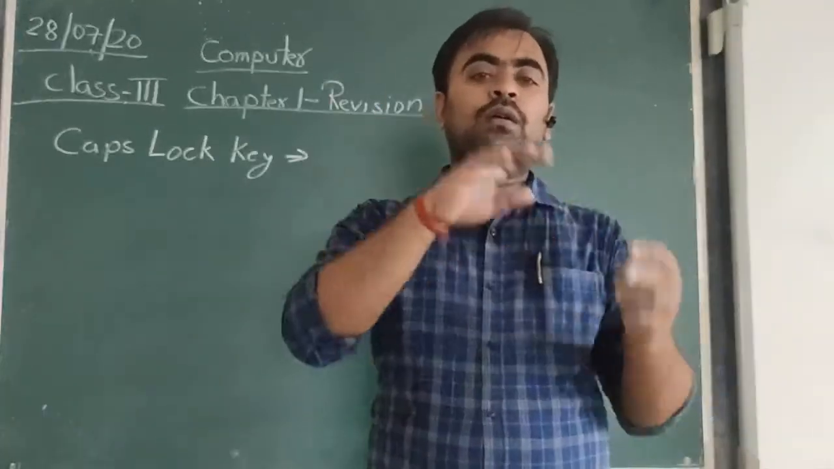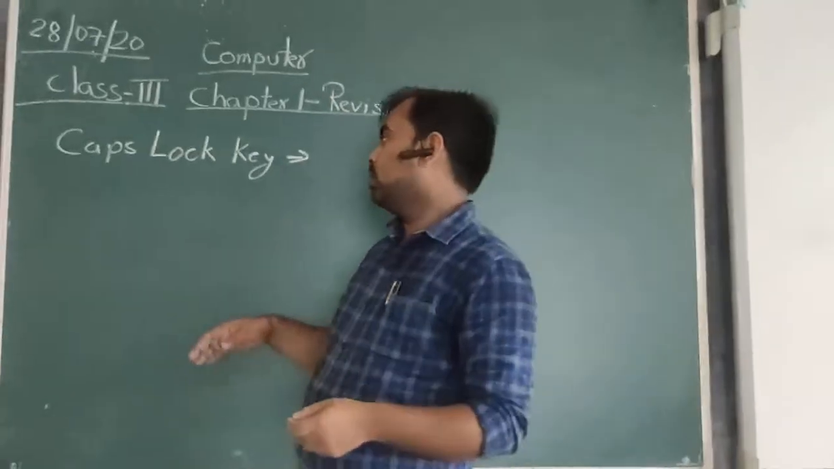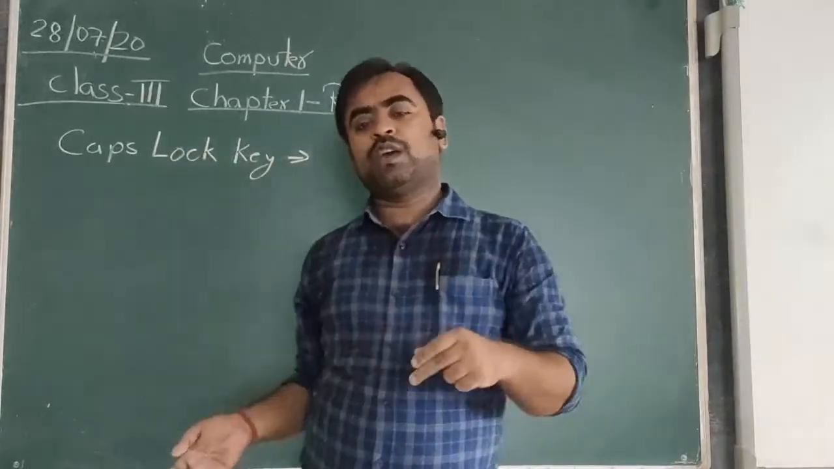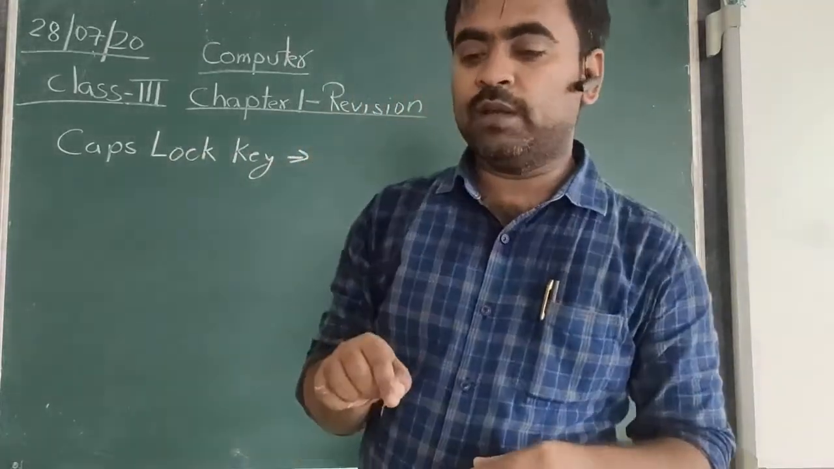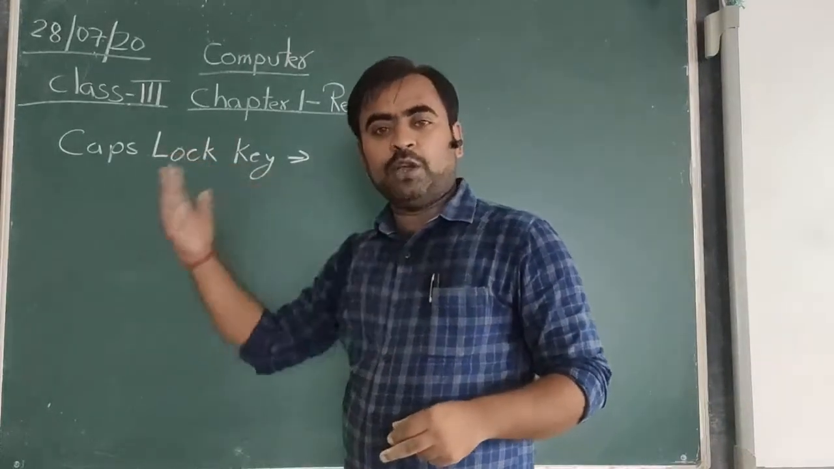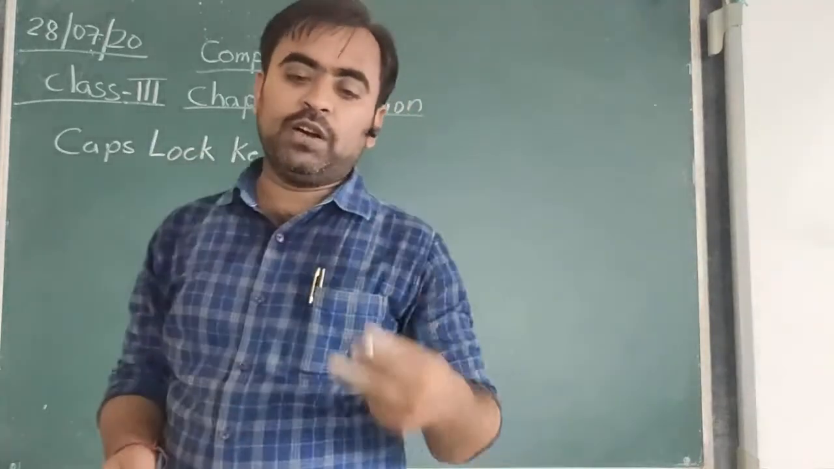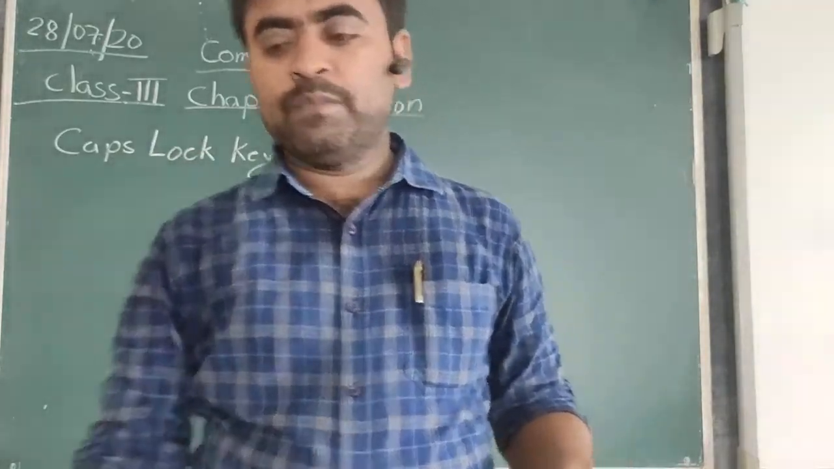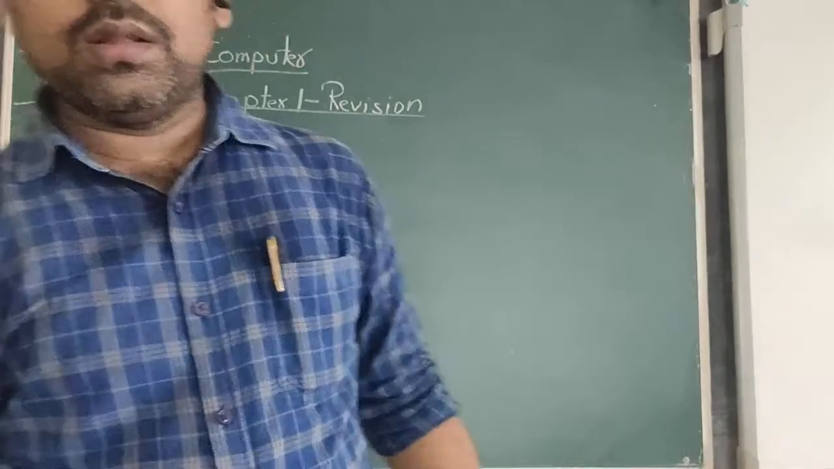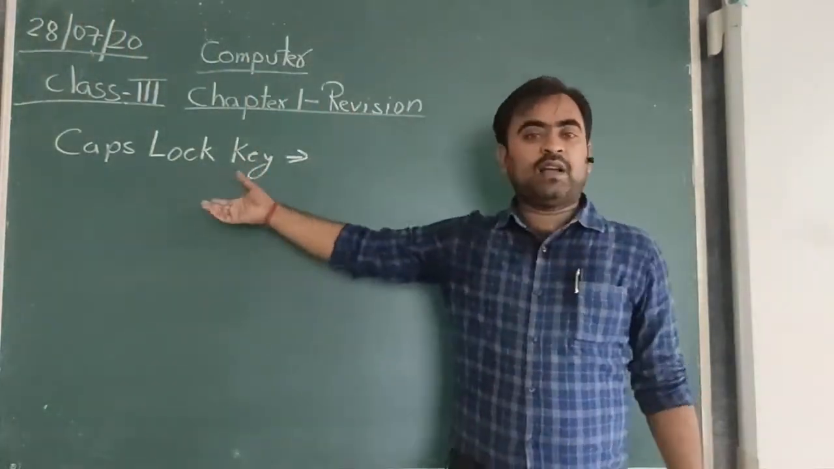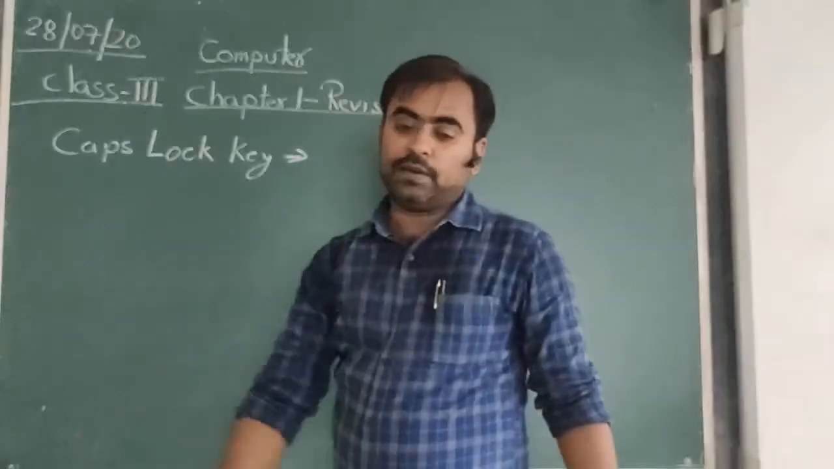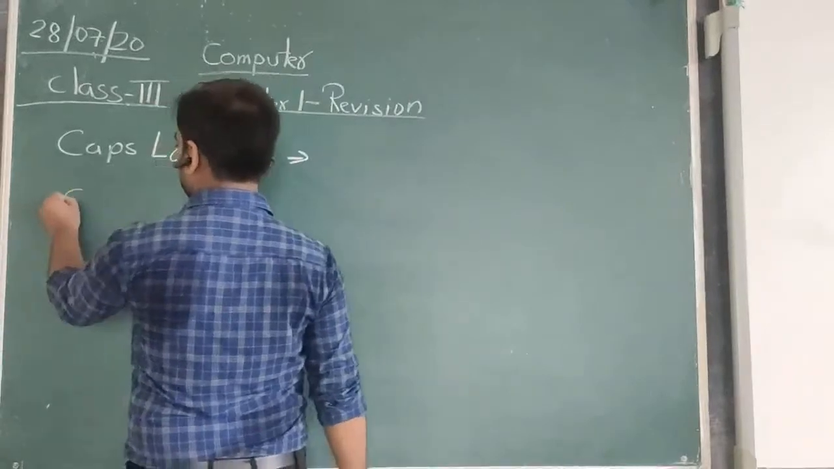Again, if you want to write in small letters, you have to press the caps lock once more, and now you can write in small letters. Every time you want to write in capital letters, press caps lock and it will be on, and if you press it again, it will turn off. So this is the use of the caps lock key, for writing characters or alphabets in capital letters.